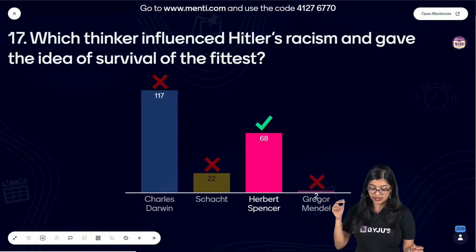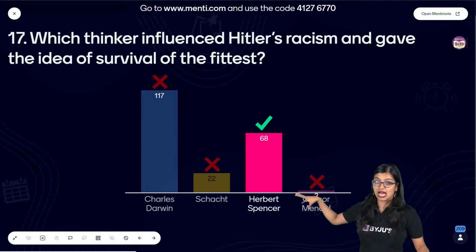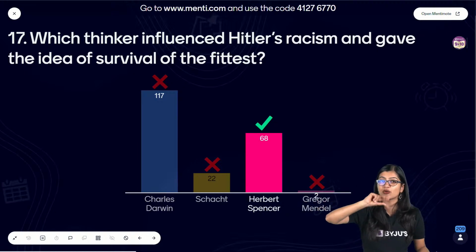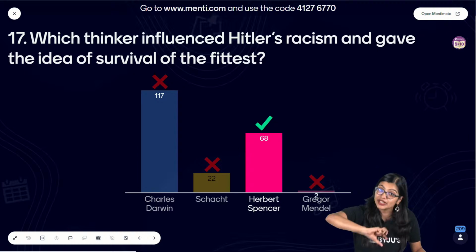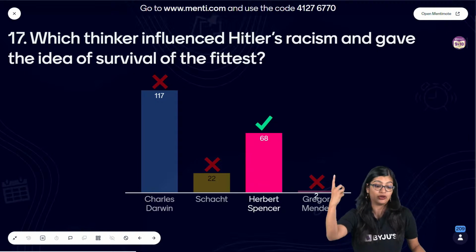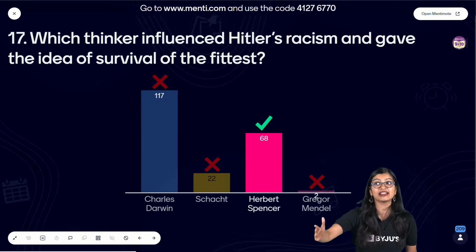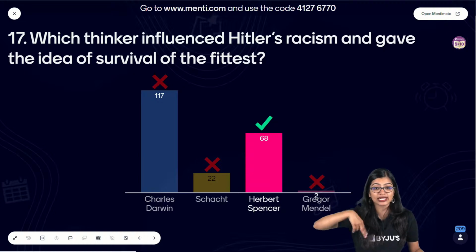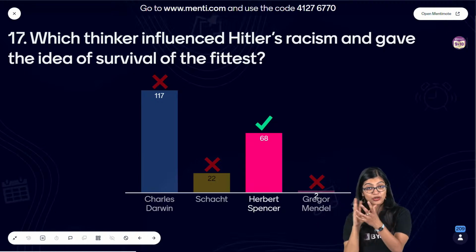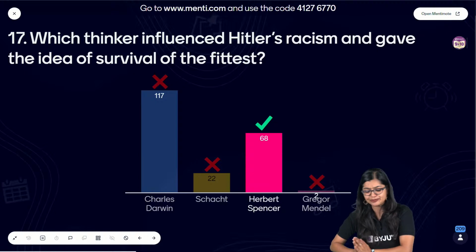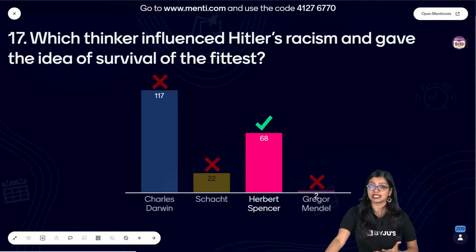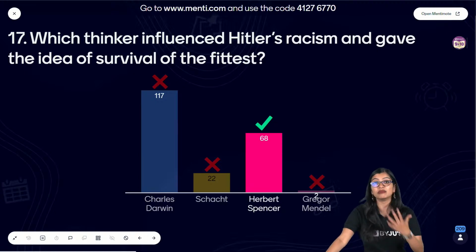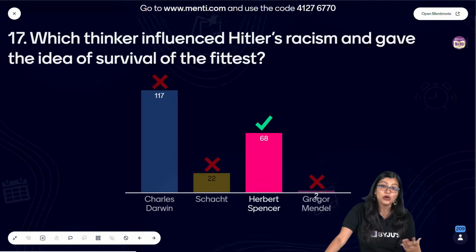But in this case, when you look at Charles Darwin, they have just quoted him, saying that even Charles Darwin proposed the idea of survival of the fittest. It does not mean that Hitler was influenced by it per se, right? So what you guys have to understand is that Herbert Spencer's ideas were misinterpreted. Ideas of science were misinterpreted and pseudoscience was spread, which is why it led to a lot of racial profiling.